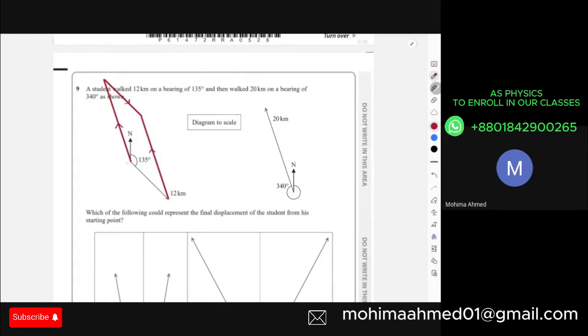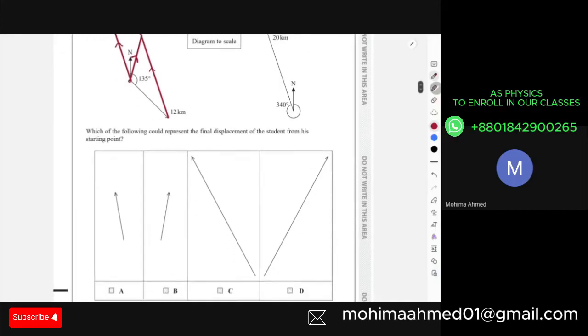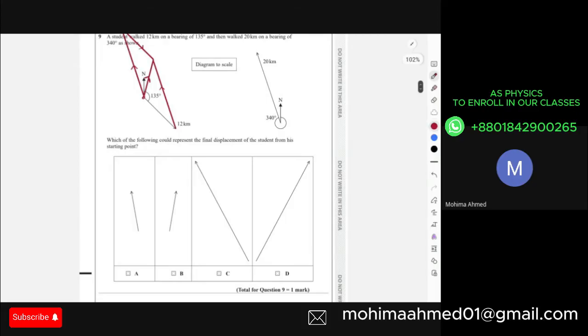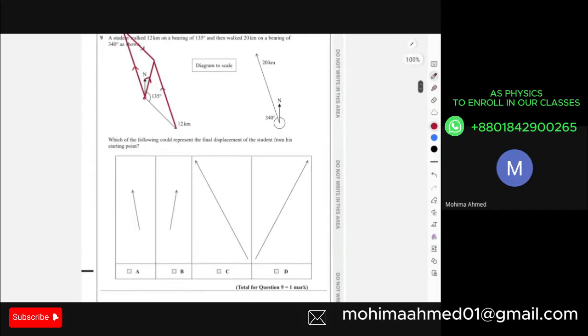Now, I can clearly understand that this was the origin, right? And all my arrows are indicating to this point. So this is my final direction then. This is my final direction. If this is your final displacement, then I can understand that between point B and D, my final answer would be. But the problem is that your final displacement, like over here, I'm actually trying to find out the shortest distance from the origin to the final destination.